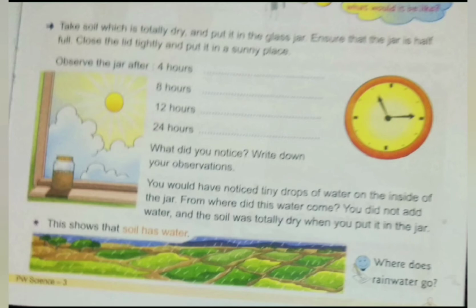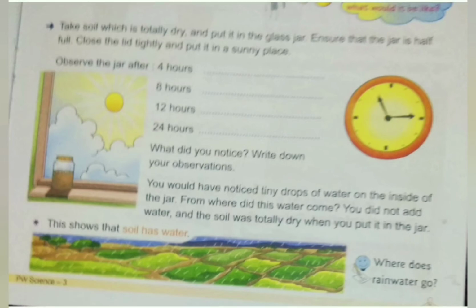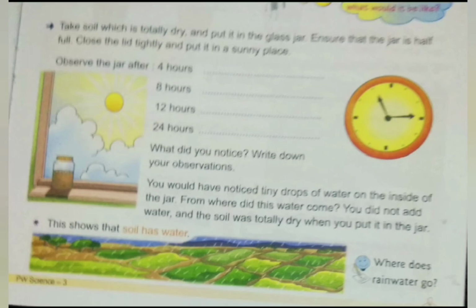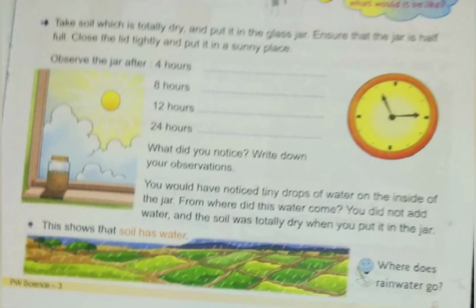You have to perform this activity or experiment and tell the results. Children, I'm going to tell what will happen to the jar, but remember, you have to perform this activity and tell me what will happen after 4 hours, 8 hours, 12 hours and after 24 hours.